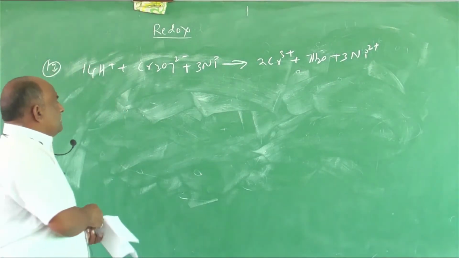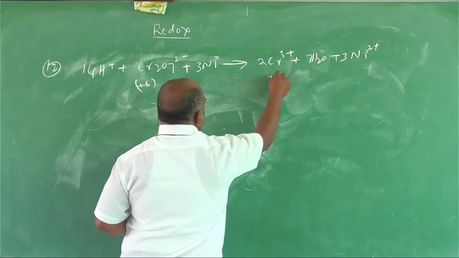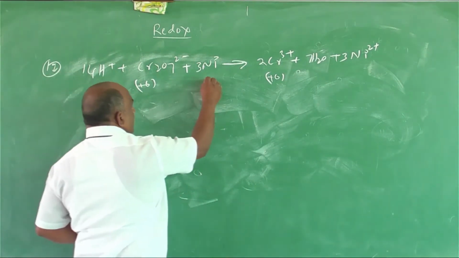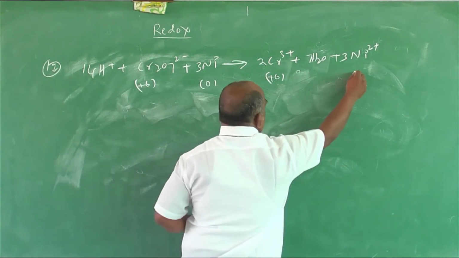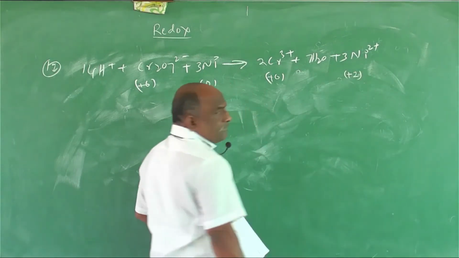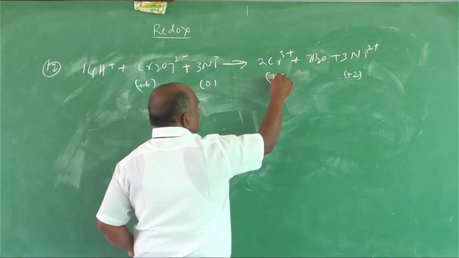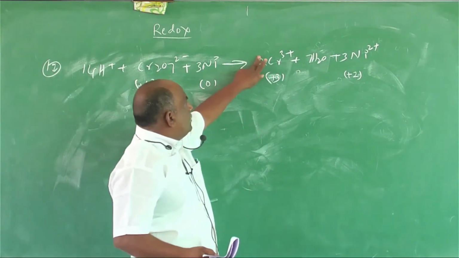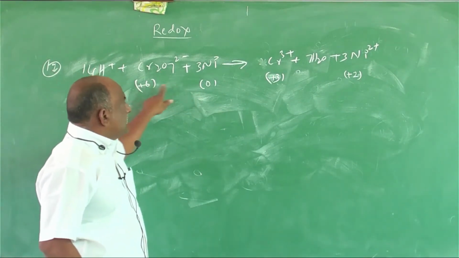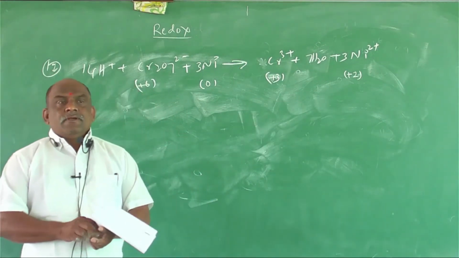Balancing the redox reaction: chromium here is plus 6, nickel here is 0. Nickel becomes plus 2. With respect to 1 chromium, it becomes plus 3. Plus 6 to plus 3 is a decrease, so it is reduction.